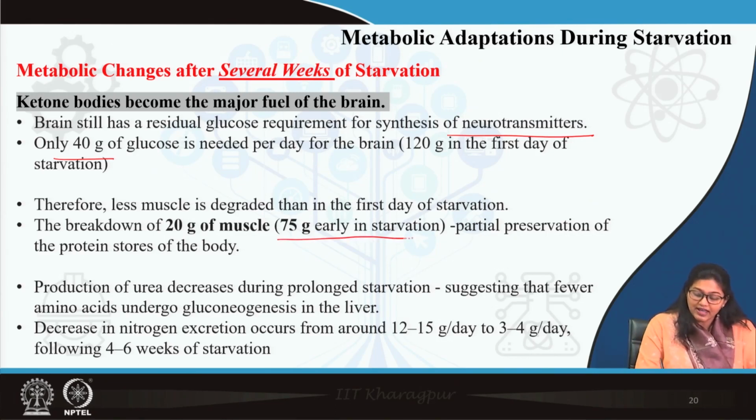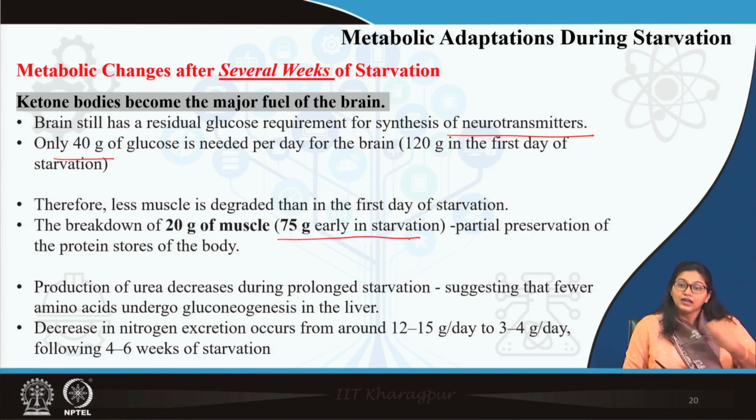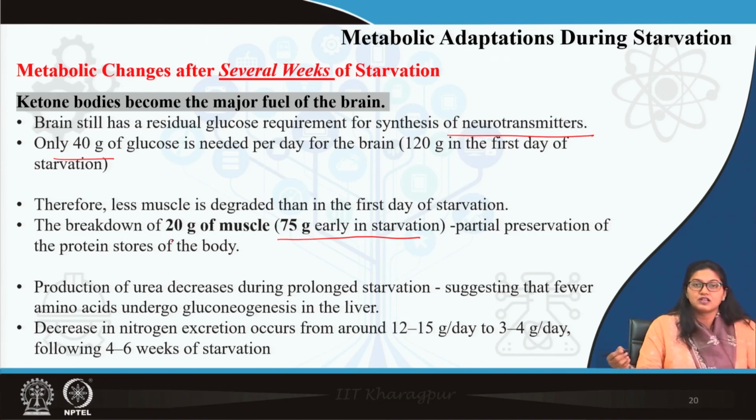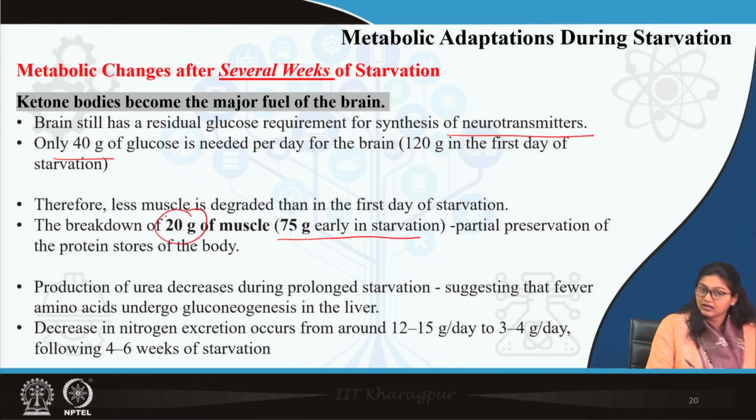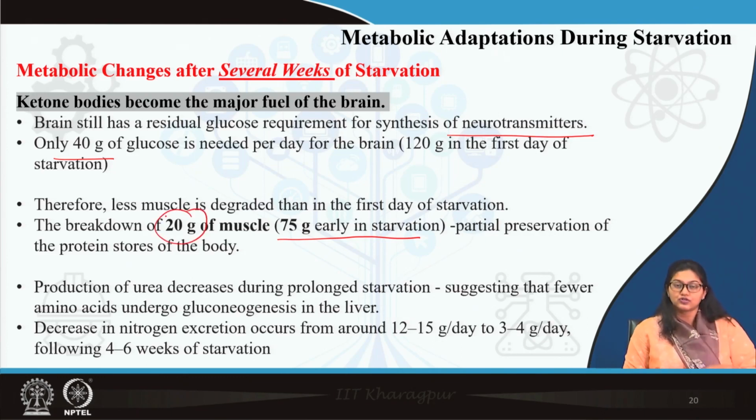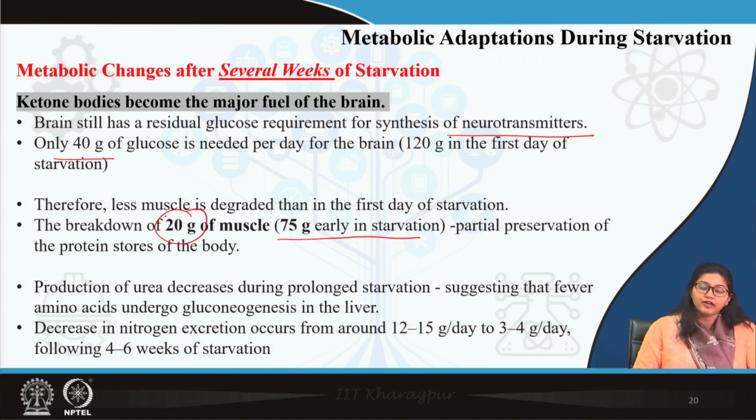So, 75 grams of protein initially has been degraded. After several weeks of starvation, it is around 20 grams. So the proteolysis has also decreased. Now, when there is proteolysis and deamination, the ammonia is excreted via urea formation. Because there is a decrease in proteolysis, the deamination is also decreased. So, the urea excretion is also decreased.